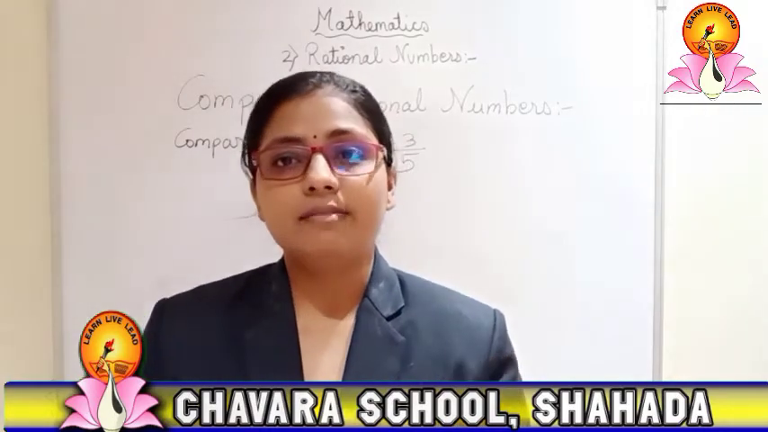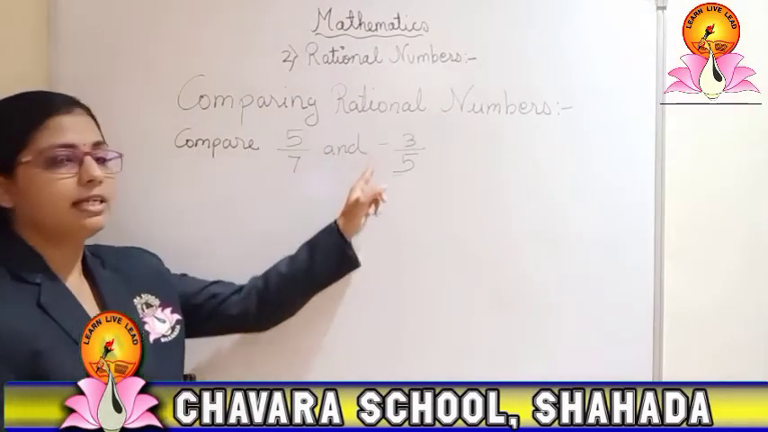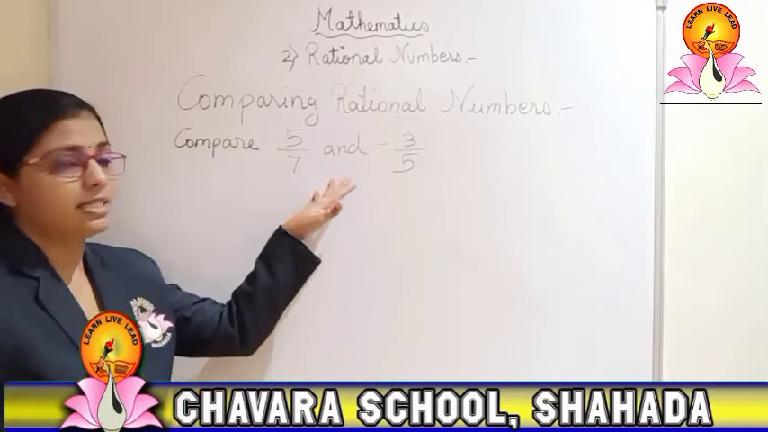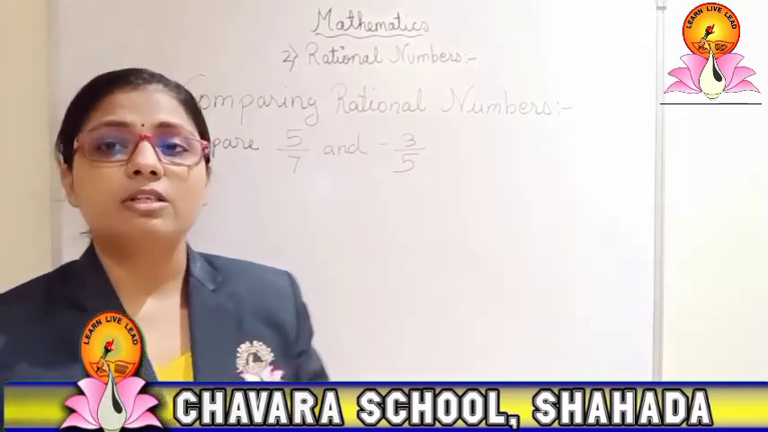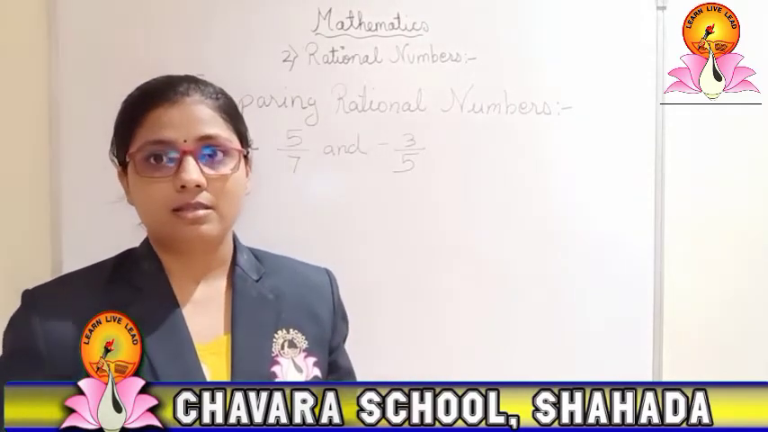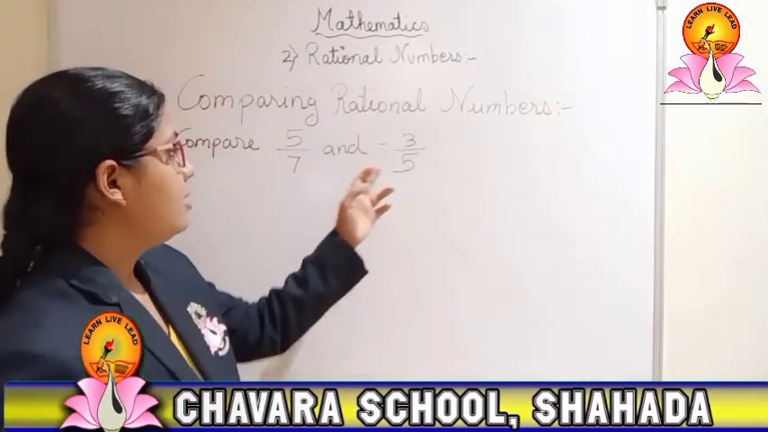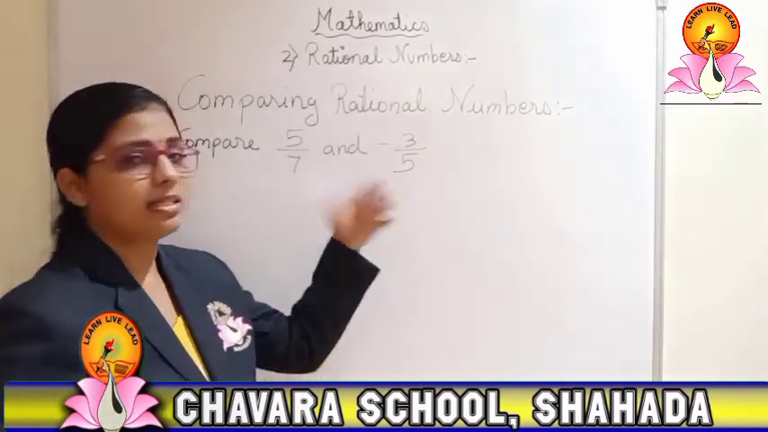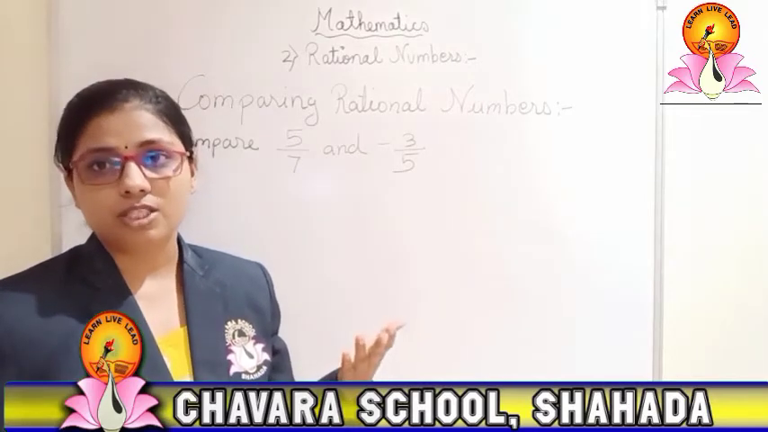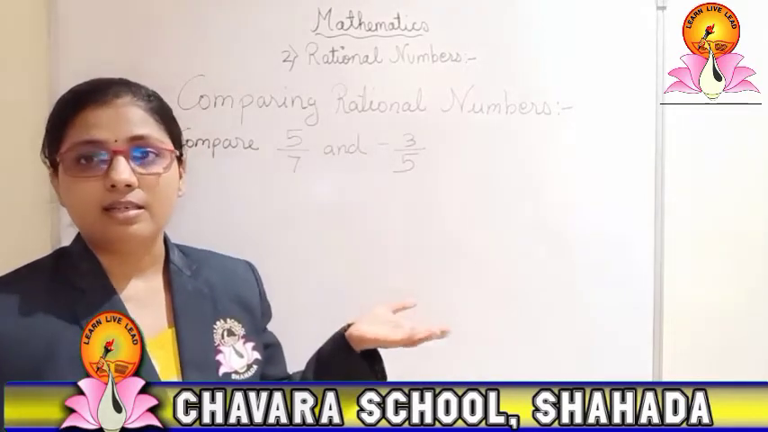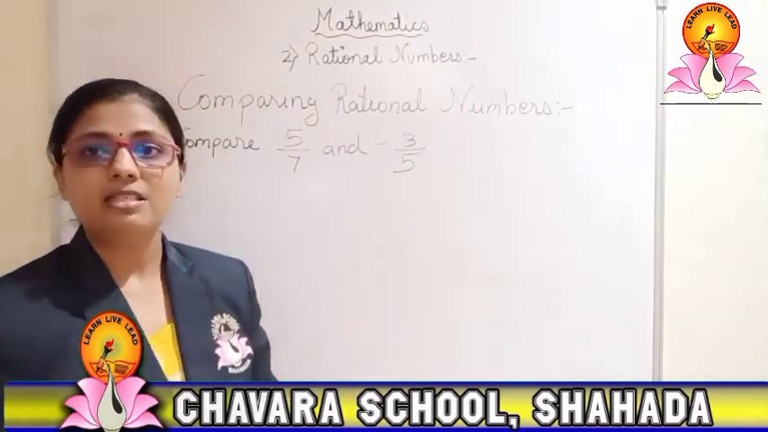So here we have one example. The example is: compare 5 upon 7 and negative 3 upon 5. Here itself we can understand which is the greater number and which is the smaller number. Many of the students have difficulty understanding this. I saw up to now they are thinking that if they see the denominators, they will start to make like terms and then compare. But no need to go for this many steps. By looking only we can understand that negative 3 upon 5 is smaller and 5 upon 7 is the greater number.